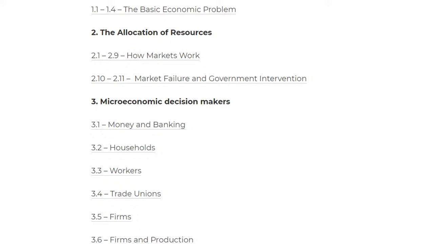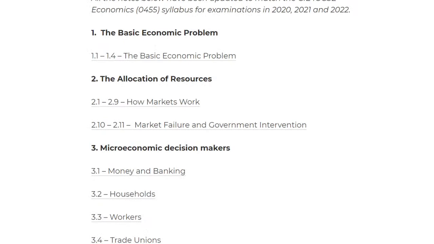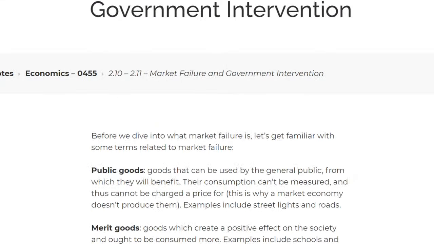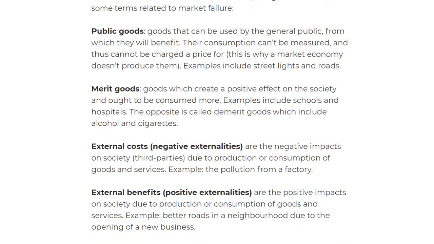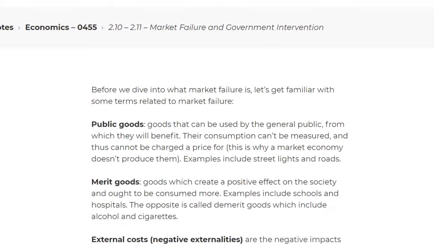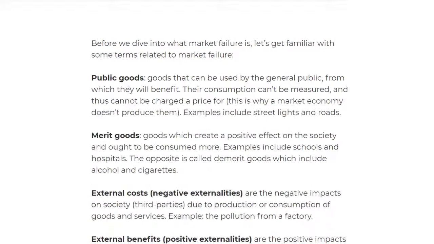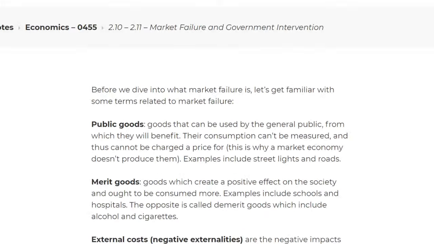Okay, so now let's have a look at the next one. We're going to look at market failure and government intervention. Market failure is also quite popular. We did look at public goods and merit goods, so you can check that out. These are moreover the terms that you need to know.